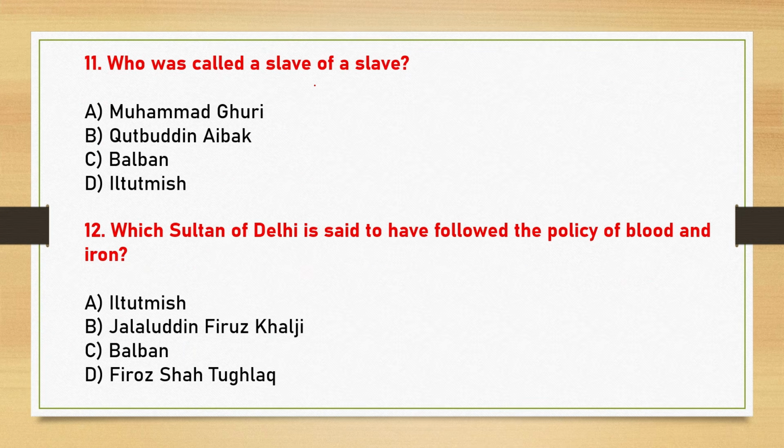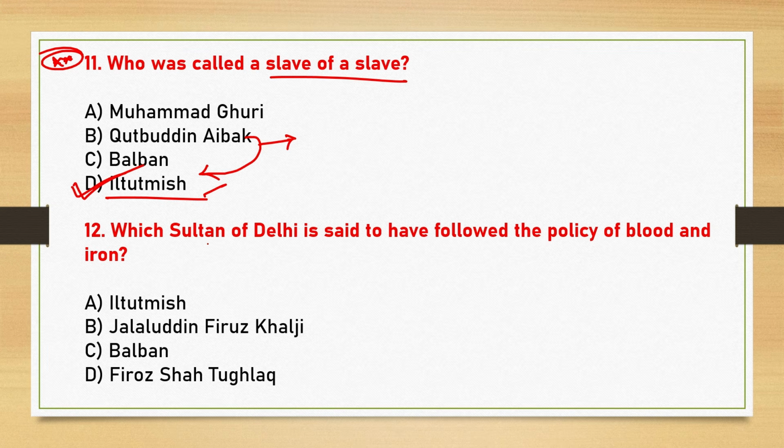Next, who was called a slave of slave? So this one is very important. So here the correct answer is option D, that is Iltutmish. Now you have to understand why Iltutmish is called slave of slave. Muhammad Ghori had a slave named Qutubuddin Aibak, okay, and Qutubuddin Aibak in return purchased Iltutmish. Therefore, Iltutmish was the slave of Aibak, who himself had been a slave of Muhammad Ghori. Okay, that's why option D, Iltutmish, is the correct answer.